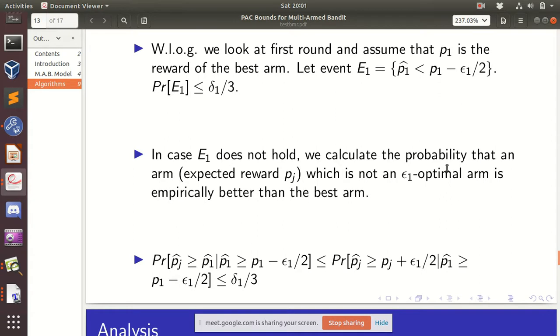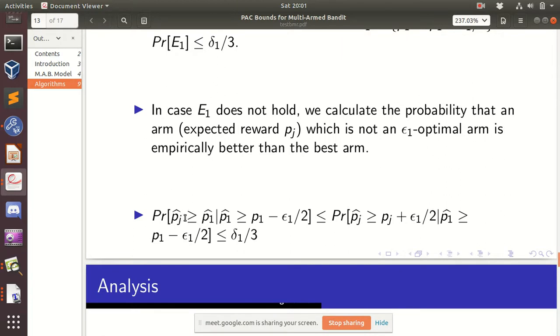What happens is we calculate the probability that an arm whose expected reward is pj, which is not epsilon 1 optimal, is empirically better than the best arm. So basically we want to calculate the probability that an arm which is far apart from our best arm is empirically better than our best arm. That same thing we did in the previous algorithm also.